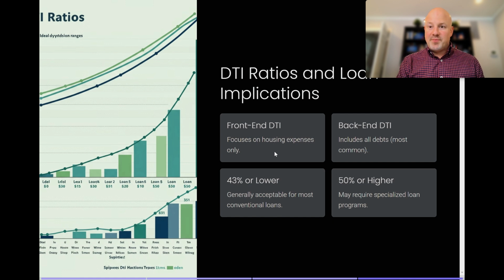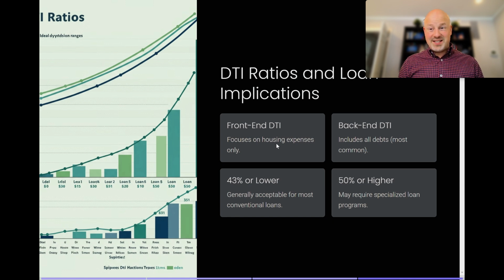DTI ratios and the implications that it has. Let's talk about front end DTI. This focuses on the housing payment only. So let's just say you have no debt, and your mortgage payment is $4,000 a month. You make $10,000 a month. Your front end debt to income ratio is 40%. Back end debt ratio, we include what other monthly payments that you had on the left side of the paper. So if you have $1,000 in credit card and car and student loan payments, and your mortgage is going to be 4,000, you make $10,000 a month. That's a 50% debt to income ratio.